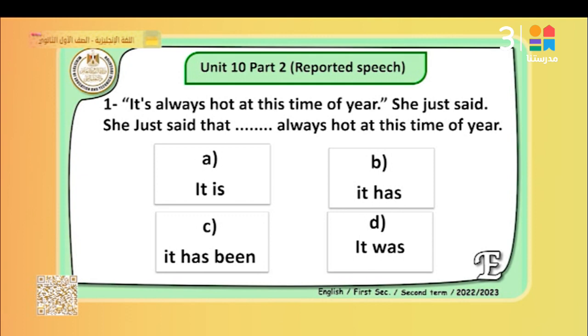She just said that it is always hot at this time of the year. So here, why didn't we use the past? Although we have the verb said in the past, because there is the word just. He just said something, which is just said, something that was said just now, so we don't change into the past.